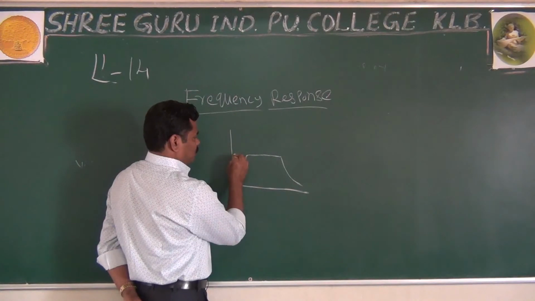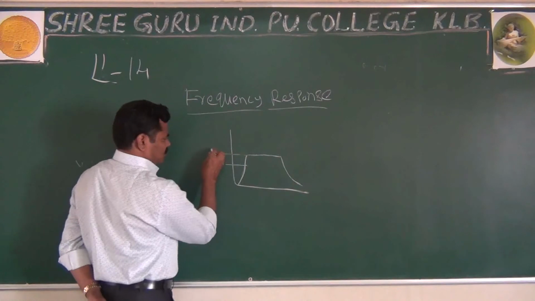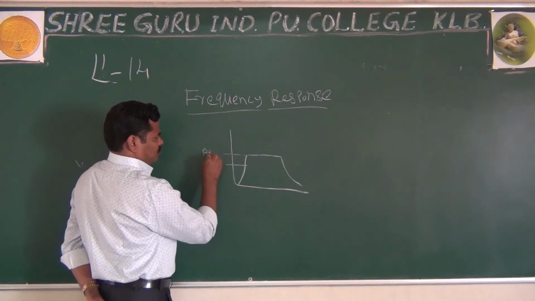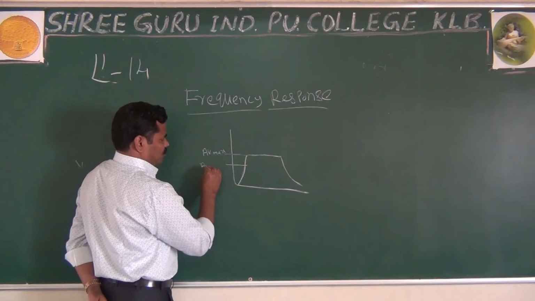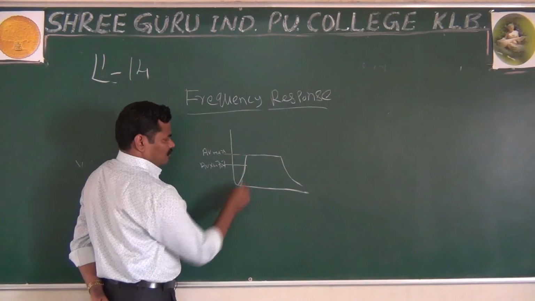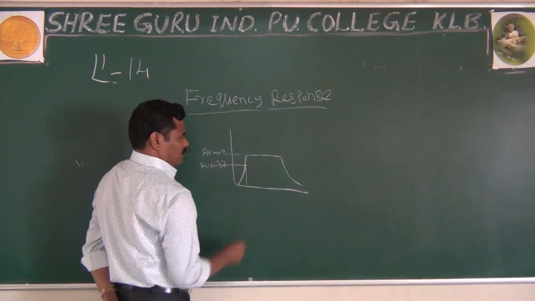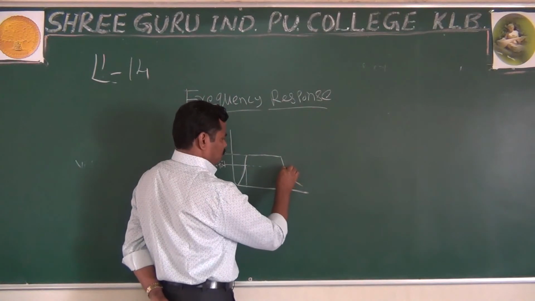This is nothing but your EV maximum. This is EV maximum into 0.707, and this may be one frequency, and this is another frequency.